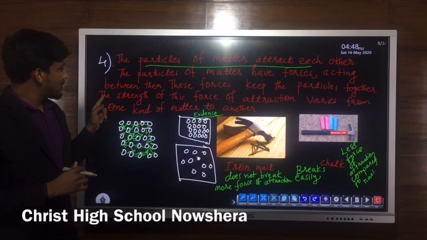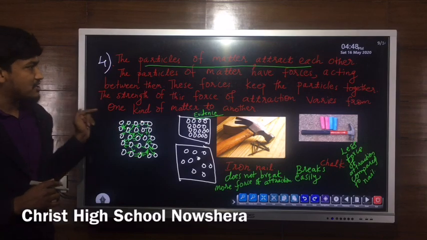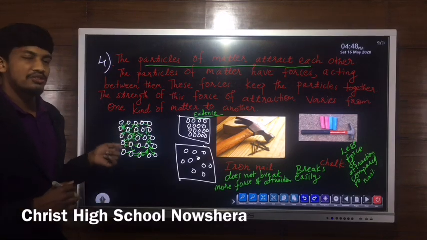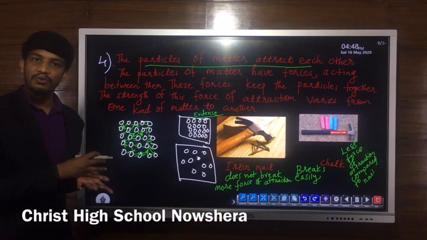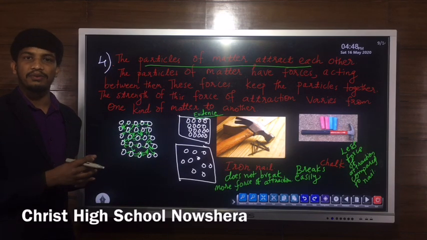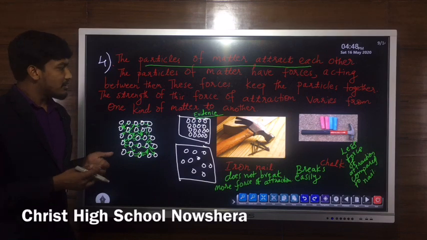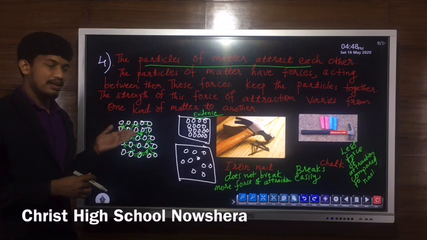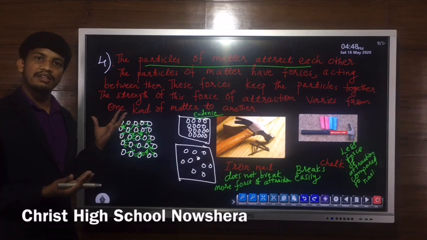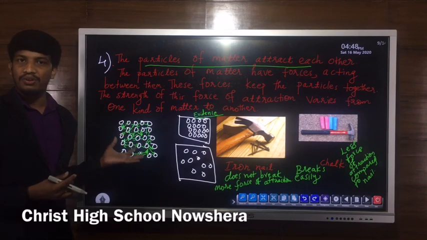Now, next point. The strength of this force of attraction varies from one kind of matter to another. When you discuss the strength of this force of attraction, it can be different for different types of matter. The force of attraction in different substances can be different. It is not the same for all substances.